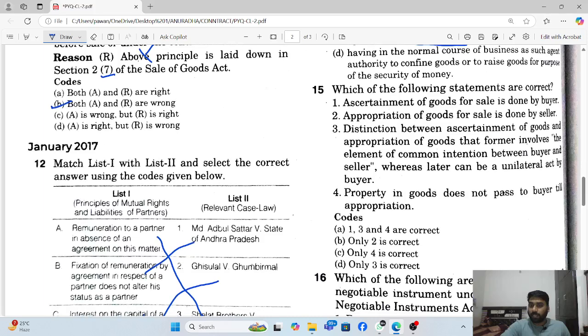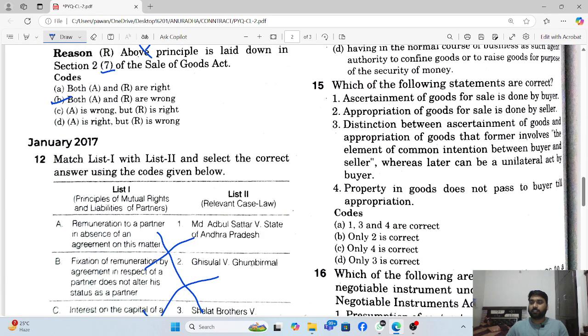Next is the 15th question, which asks which one is correct. Ascertainment of goods for sale is done by the buyer. That is wrong. Appropriation of goods for sale is done by the seller. That is also wrong. Distinction between ascertainment of goods and appropriation of goods: the former involves the element of common intention between buyer and seller, whereas the latter can be unilateral.